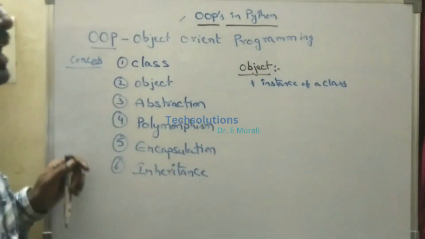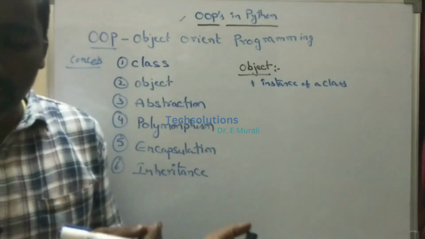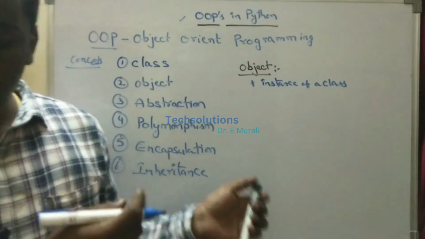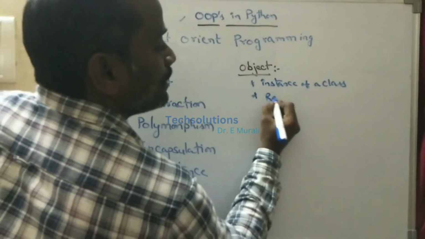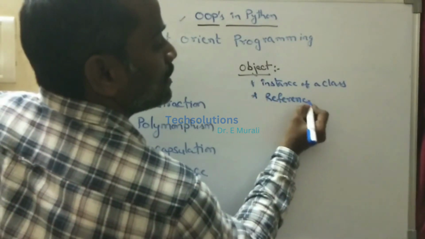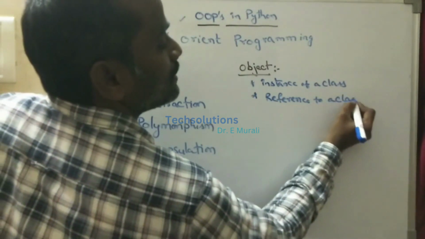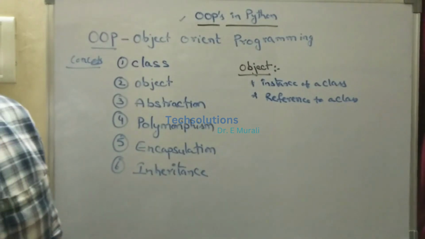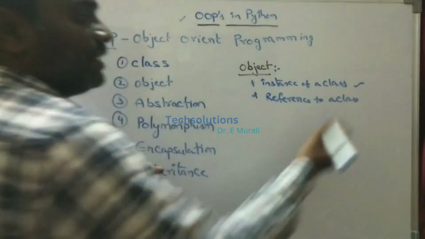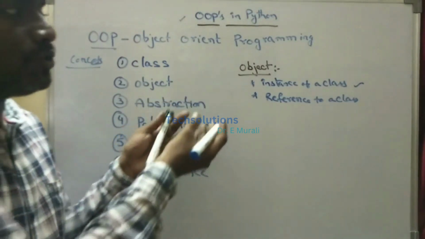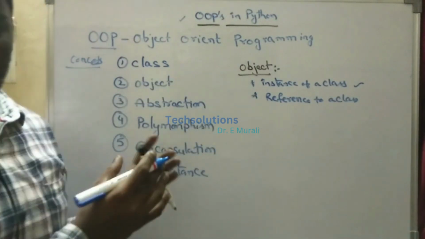The instance of a class is nothing but the object. You can simply say it is the reference to the class. It's also called an object. Means an instance of a class is nothing but an object, or a reference to the class is an object.